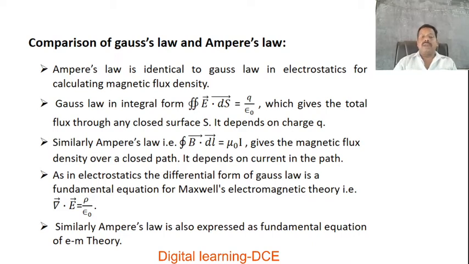In the case of Ampere's law, similarly, Ampere's law is also expressed as a fundamental equation in electromagnetic theory or Maxwell's field equations. Here, if you observe Ampere's circuital law, mu naught is again the permeability of the medium for free space. Mu is the permeability, mu naught is the free space permeability of the medium and I is the current. Thereby, the value of the magnetic flux or magnetic flux density depends on the nature of the medium and also mainly on the strength of the current flowing through the path under consideration, that is, the current carrying path or the current carrying coil.